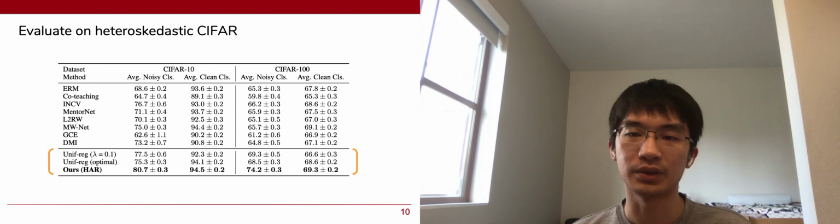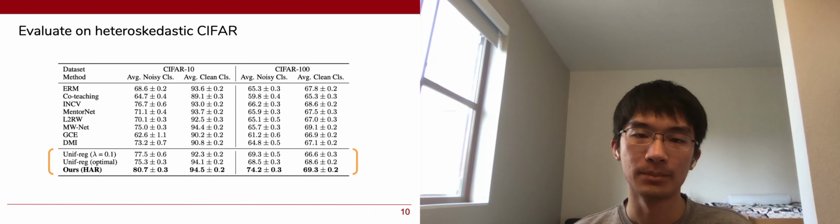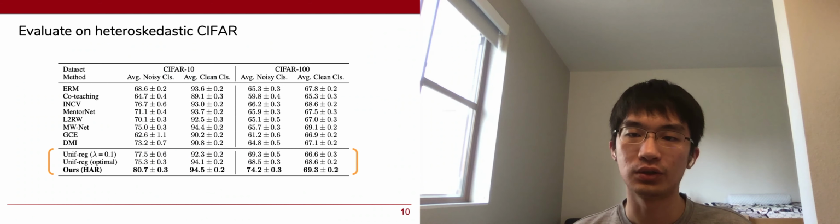HAR shows improvement over uniform regularization with optimally tuned strength. We observed the behavior that too strong regularization impedes the model from fitting informative examples, thus it could lead to a decrease in the clean class's accuracy. On the contrary, too weak regularization leads to overfitting to the noisy examples, thus the accuracy on the noisy classes does not reach the optimal.